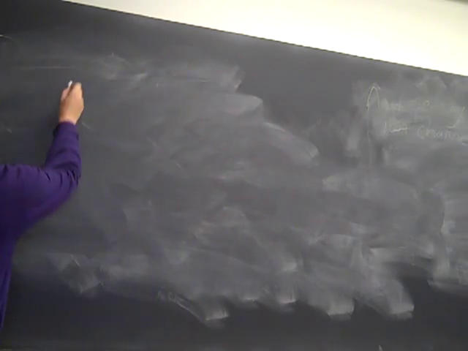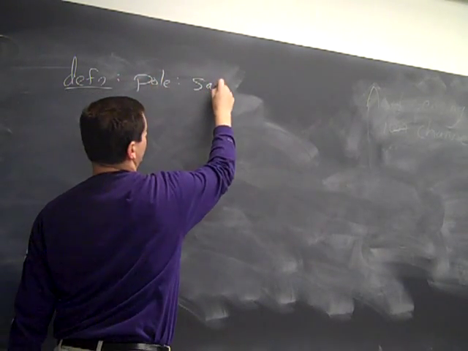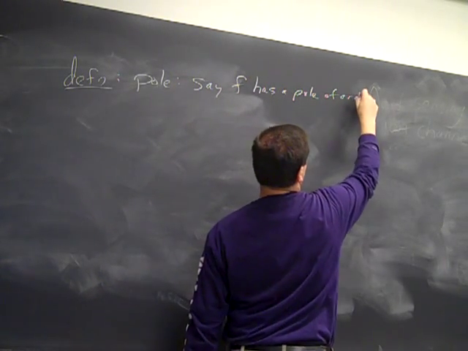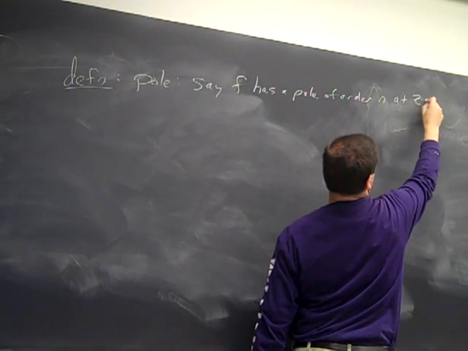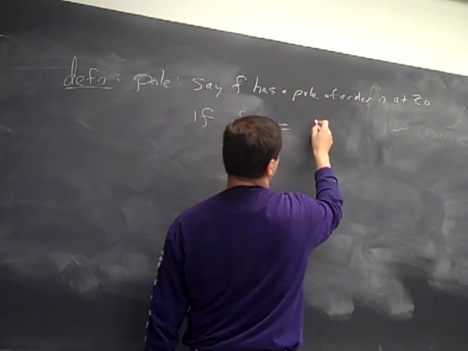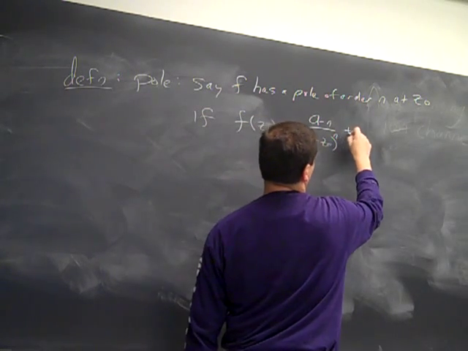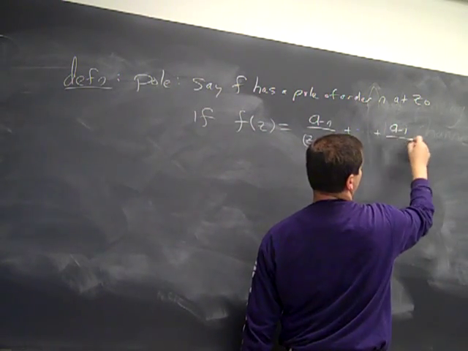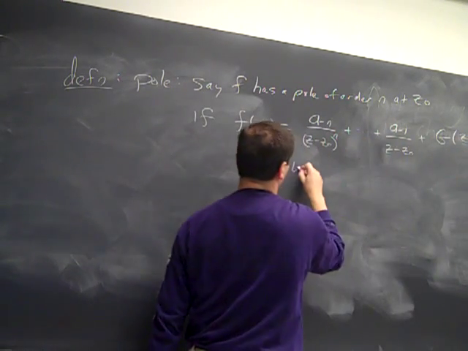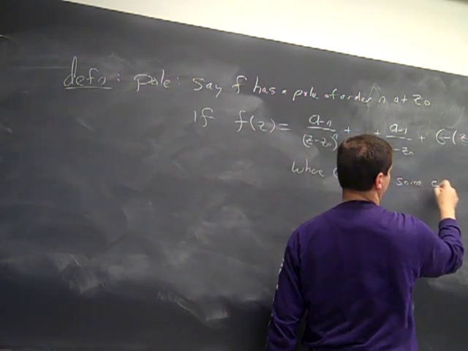So first, some definitions. The first definition is a pole. We say f has a pole of order n at z0 if I can write f of z as a_{-n} (z minus z0)^{-n} plus ... plus a_{-1} (z minus z0)^{-1} plus g of z, where g of z is some converging power series.